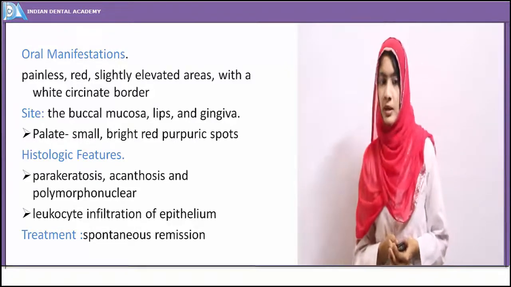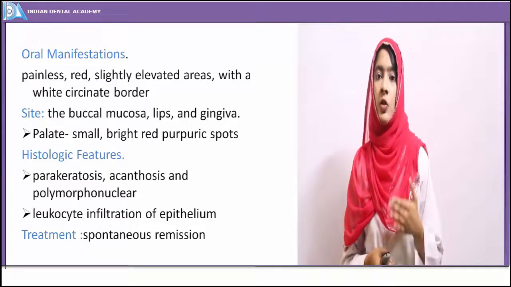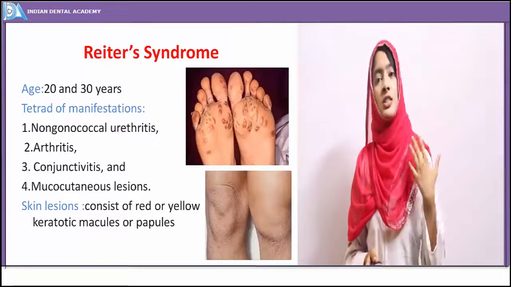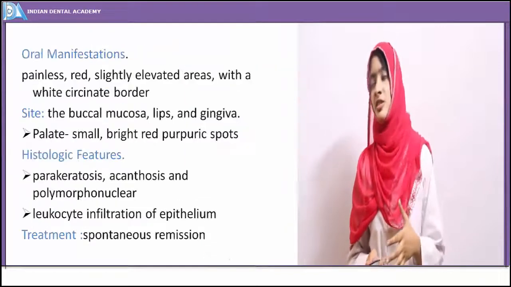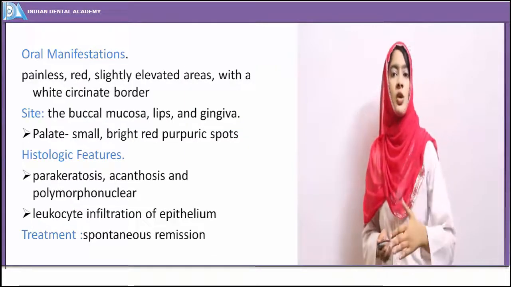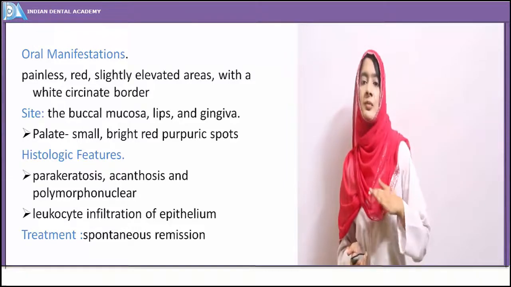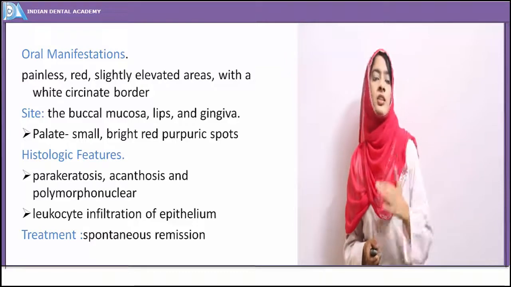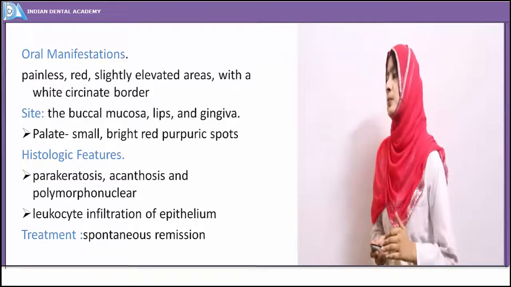As for treatment, there is no curative treatment for Reiter syndrome. It just undergoes spontaneous remissions. The disease just resolves on its own. Just symptomatic treatment might have to be given, whatever antibiotics or anti-inflammatory drugs in case of arthritis have to be suggested.